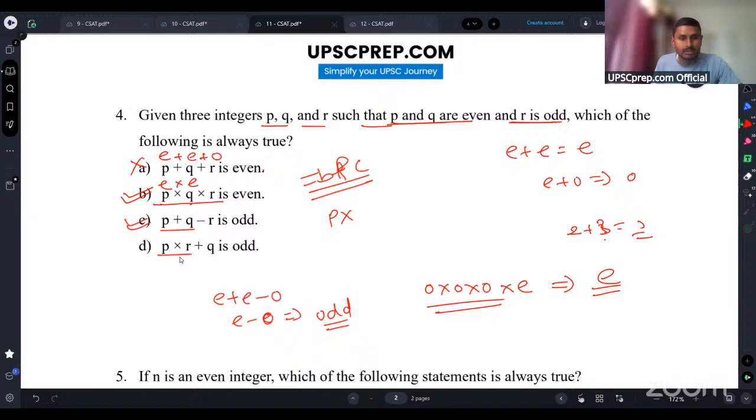And P into R, this will be even. Okay, this is not true. So B and C are true in this case.